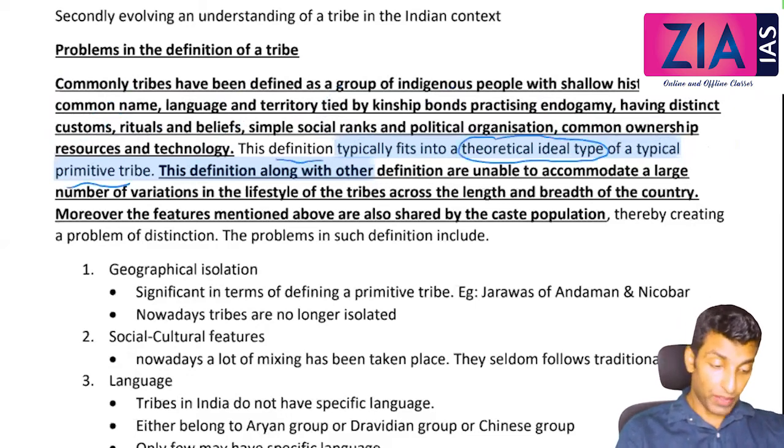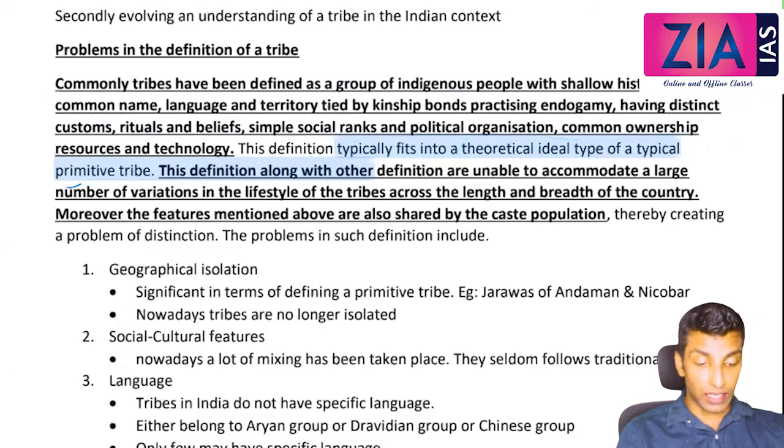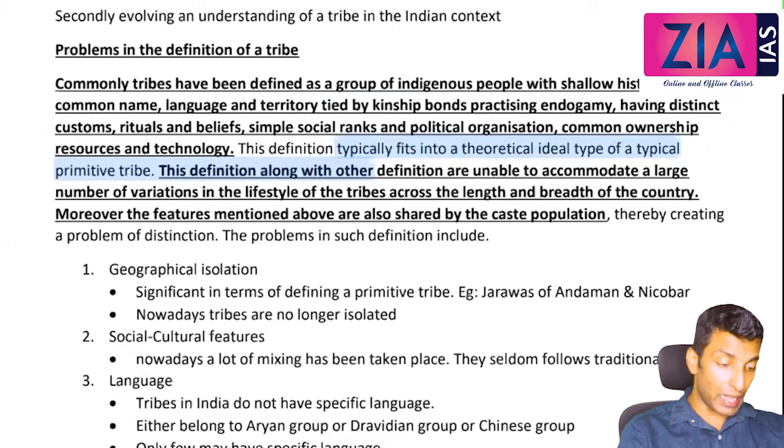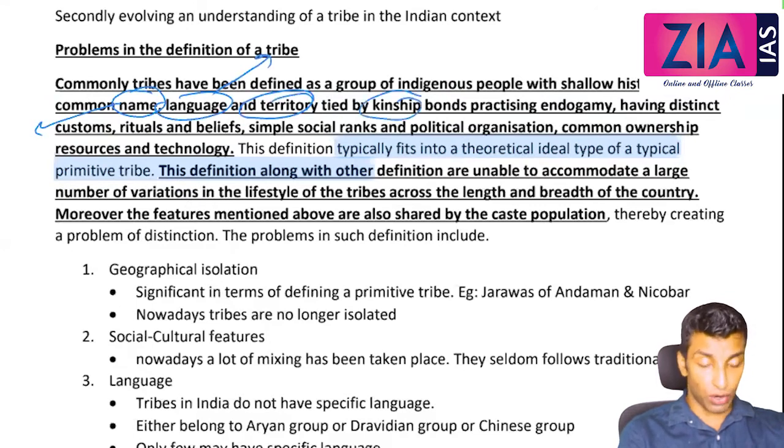But this definition, along with other definitions, is unable to accommodate a large number of variations in the lifestyle of the tribes across the length and breadth of the country, which you can see nowadays. So this definition is not sufficient, because when we talk about common name, different tribes have different names now. Language, different tribes speak different languages. Territory also in the same way. Kinship bonds are not as strong as we discussed here. It is not necessarily endogamy these days.